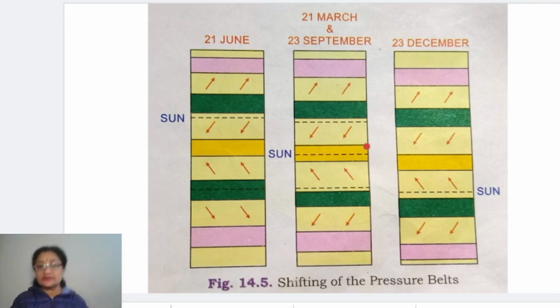So what is the reason behind it now? I hope you have understood. The basic reason behind the shifting of pressure belts is the movement, the apparent movement. Always when you use the word movement of sun, you should use the word apparent, right? Because the sun never moves. It appears that it's moving. So you should use the word apparent movement of the sun towards north or south as the basic reason behind the shifting of pressure belts towards north and south.